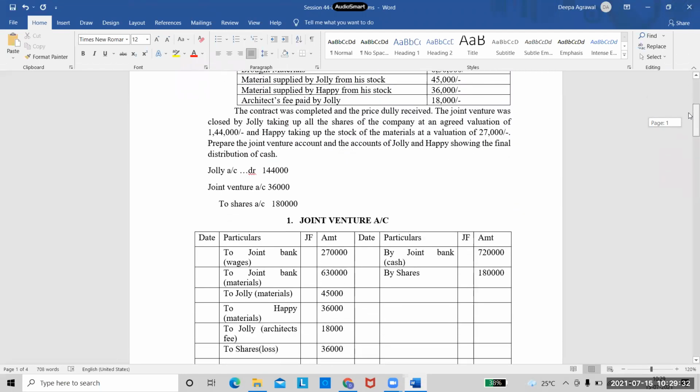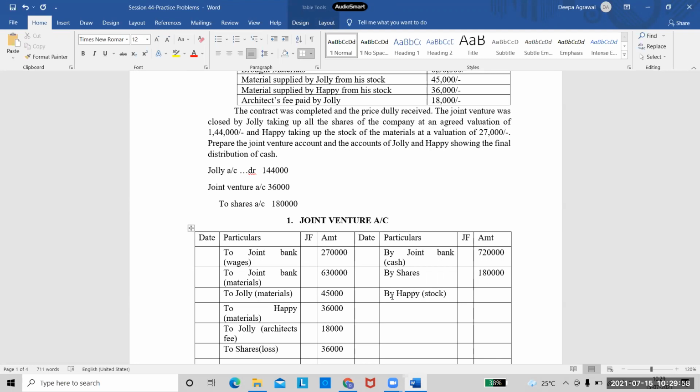Now look at the remaining information. Happy took up all the stock of the materials at a valuation of 27,000. So Happy has taken up the closing stock of the joint venture. So where do you show the closing stock? Closing stock is always shown on the credit side of the joint venture account. So what we will do here, we will write here as by Happy in bracket stock.